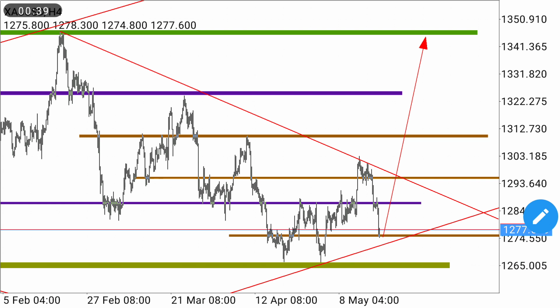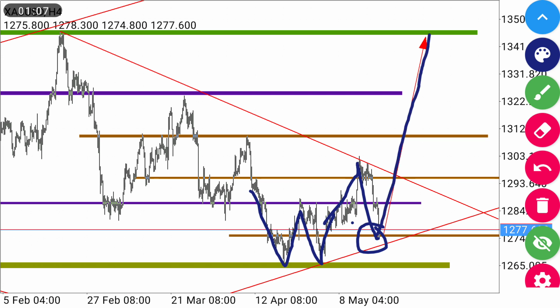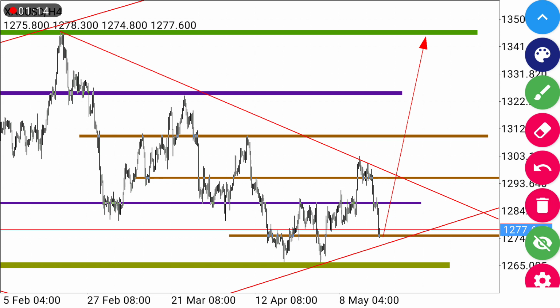Let's start with this first pair, which is XAU USD, and the time frame which I am in is H4 time frame. So the direction of the coming week, we're anticipating the price to continue moving up because the price has come back to retouch this support or resistance. And the reason behind is because we have a wedge formation at this point. Okay, let us move to another pair.